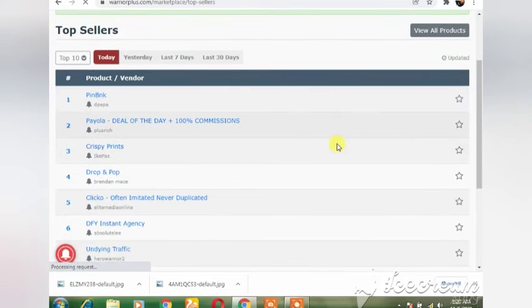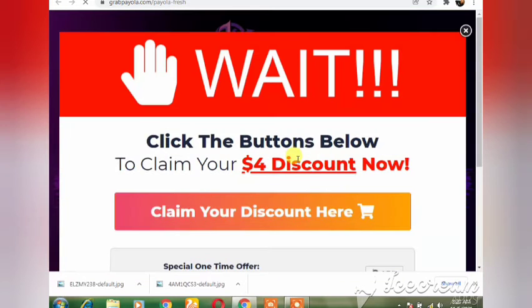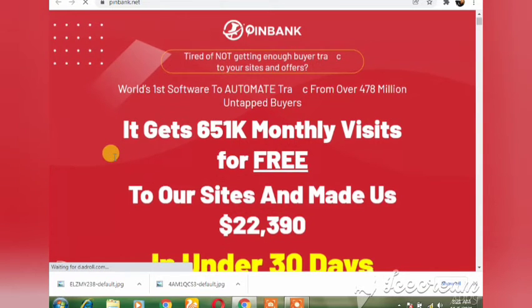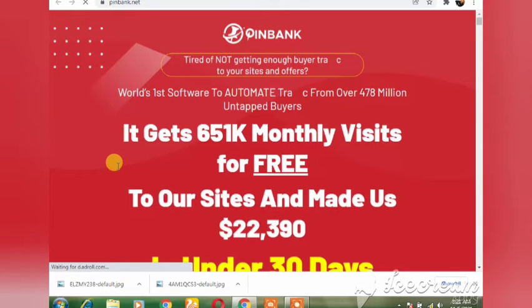Okay guys, as you can see, these are some of the products that people sell and make a lot of money. Let me click on the first one and see how the products look. Right here, these are some of the products that people are promoting. I hope you can see it from your screen. These are some of the products that people create, and they are selling online. When someone purchases from your affiliate link, you get paid for doing that.